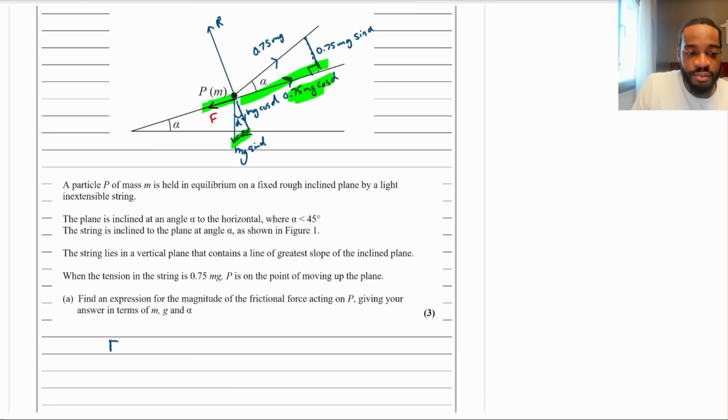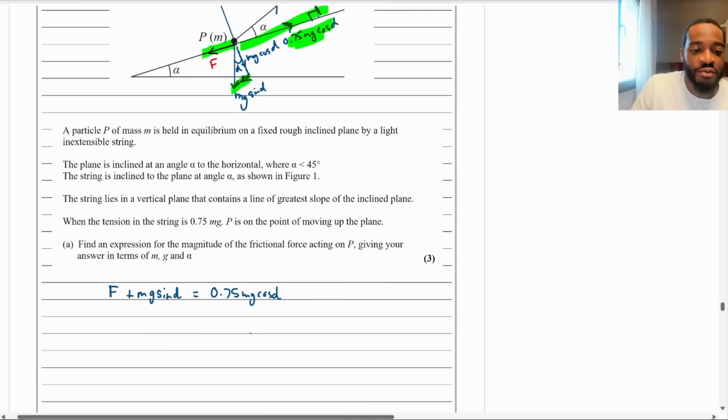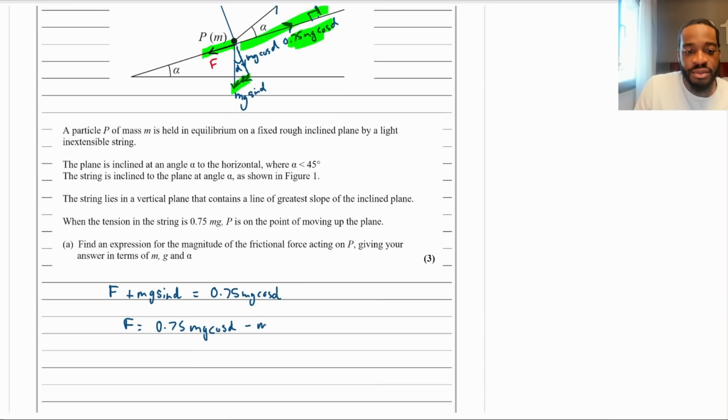So F plus mg sine alpha will equal 0.75 mg cos alpha. To get F, it's just a matter of moving that to the right. So F is just going to equal 0.75 mg cos alpha minus mg sine alpha.